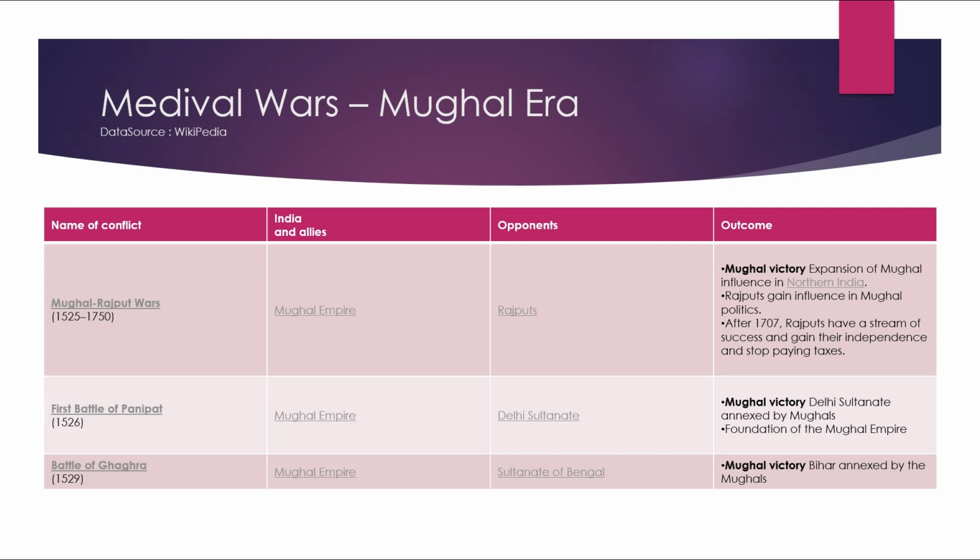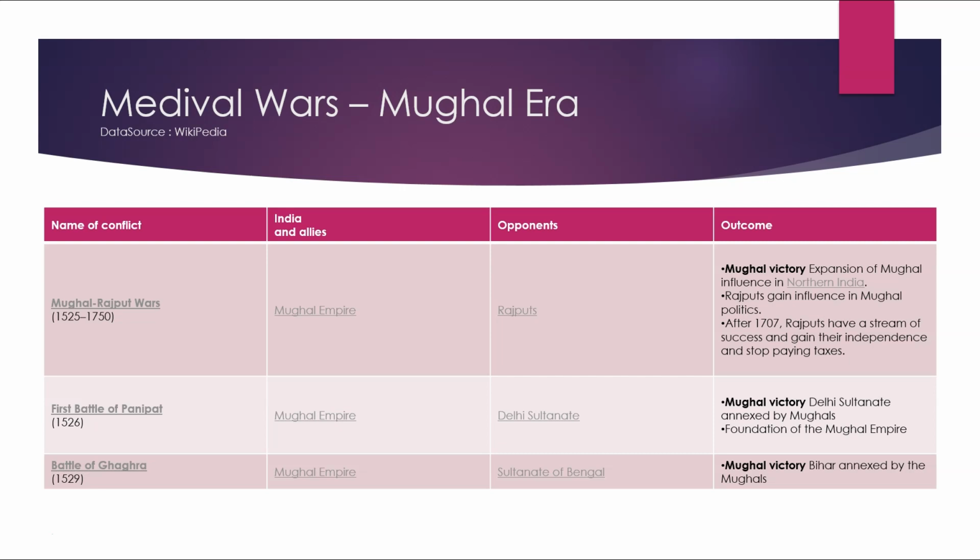Rajputs gained influence in Mughal politics, and after 1707, Rajputs had a stream of successes and gained their independence and stopped paying taxes. First Battle of Panipat, 1526. India and its allies were the Mughal Empire. Opponents were the Delhi Sultanate, and it was a Mughal victory. Delhi Sultanate annexed by Mughals. Foundation of the Mughal Empire. Babur defeated Ibrahim Lodi.